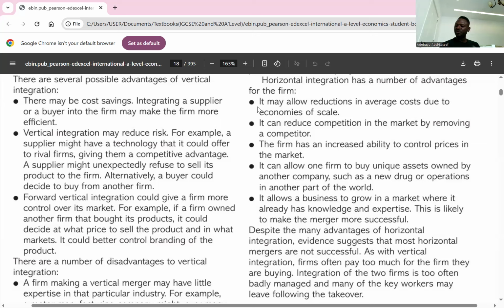The third one, firms will be able to control prices in the market. So now that the competition is reduced, it allows firms to have more authority in the market. So they might become price maker instead of price taker.